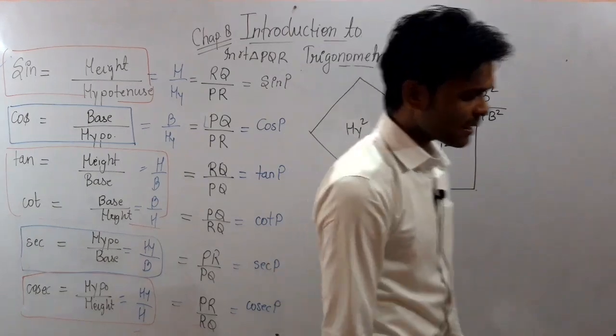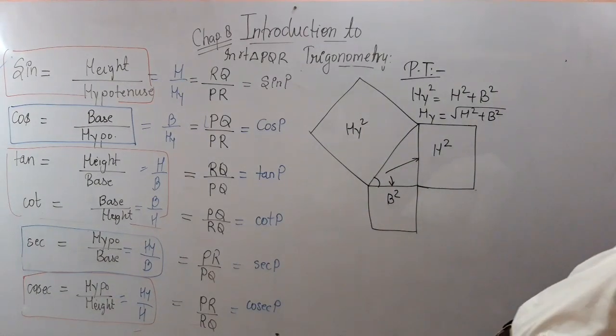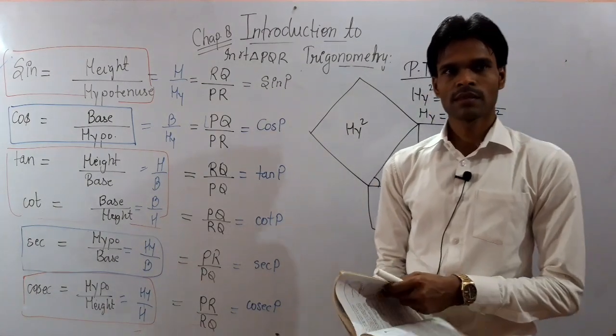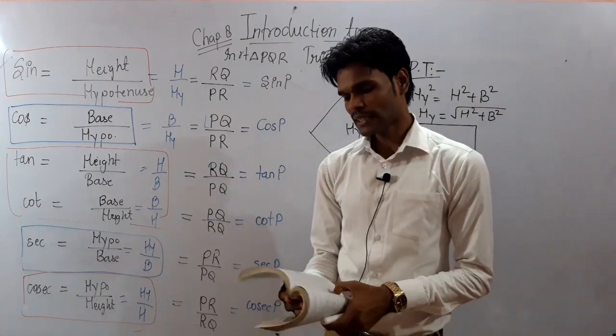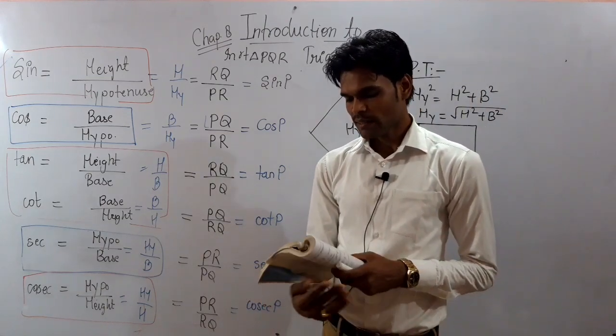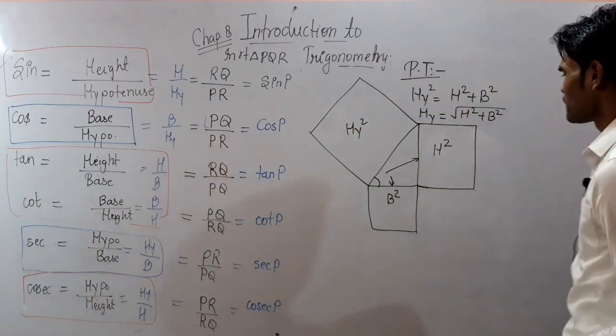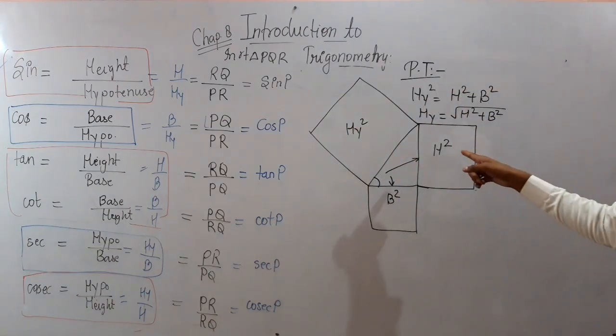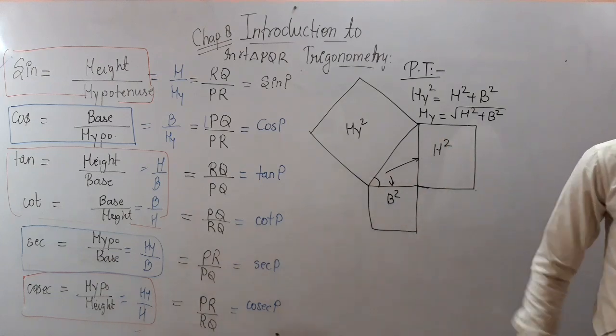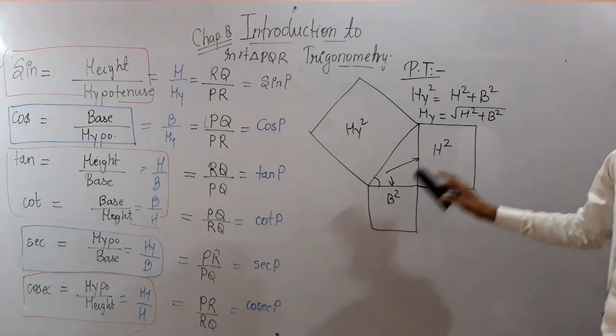So see, question number 1 of exercise 8.1, part 1, says that you are given a right triangle ABC.